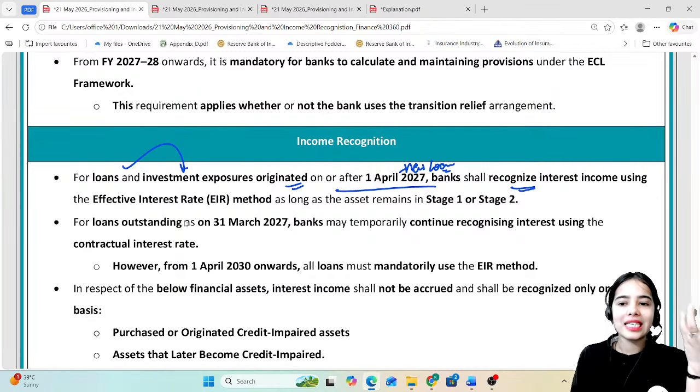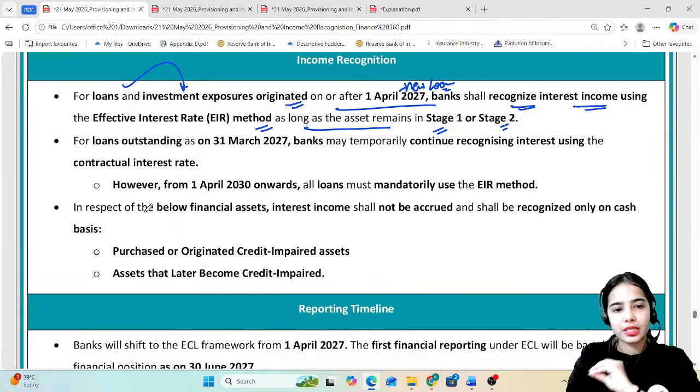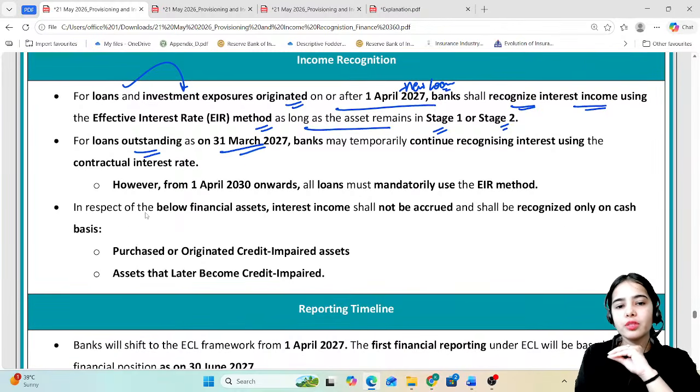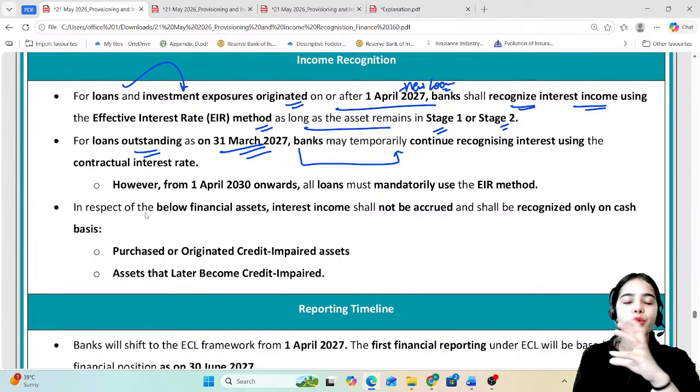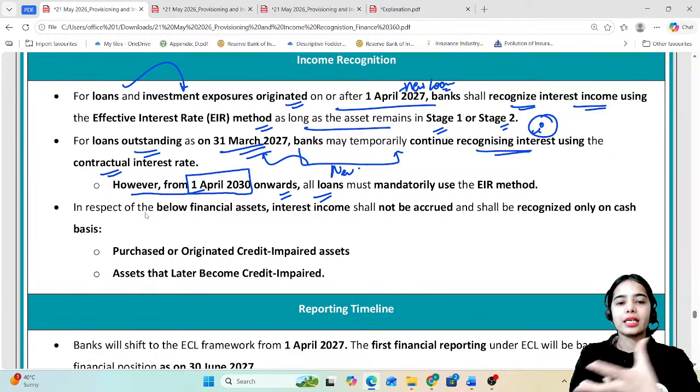The bank shall recognize the interest income using the effective interest rate method as long as the asset remains in stage 1 or stage 2. Okay. So basically effective interest rate has to be started using for the new loans from 1st April 2027. For loans outstanding as on 31st March 2027, banks may temporarily continue to use the contractual interest rate, or the normal interest rate. However, from 1st April 2030 onwards, all loans, either they are new or they are older, that is they are outstanding, must mandatorily use the EIR method.